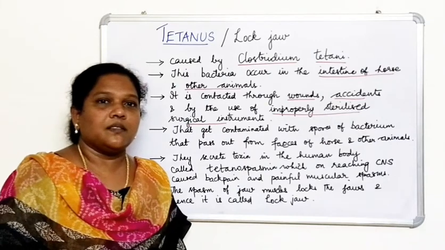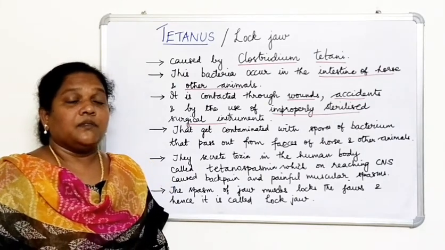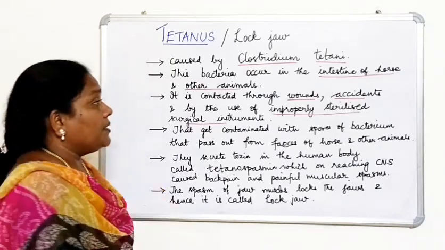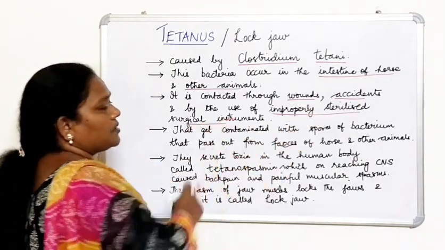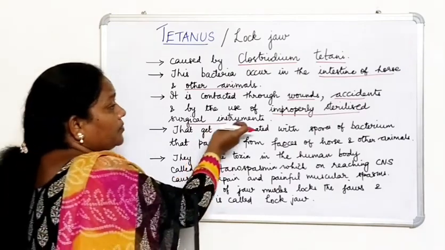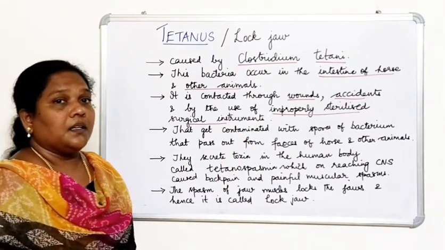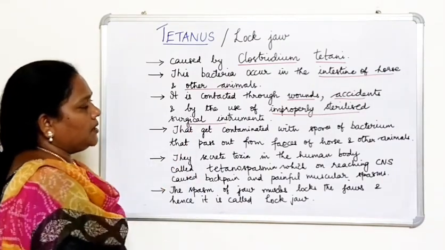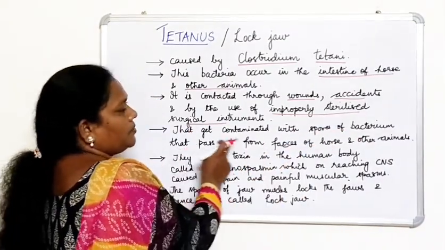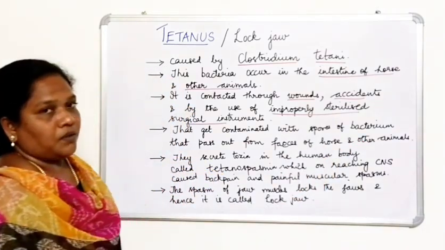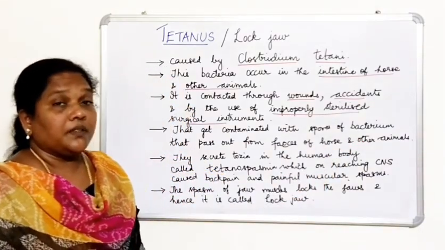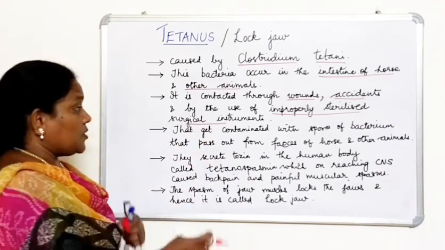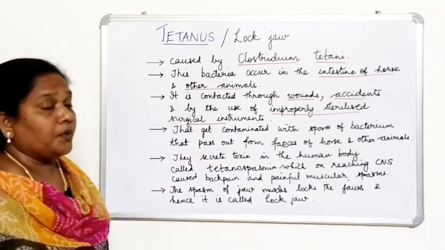Before, we didn't use sterilized instruments, but nowadays we use only sterilized instruments. Even so, if sterilization is not done properly, the disease can be transmitted with the help of improperly sterilized instruments. These get contaminated with spores of the bacterium that pass out from the feces of horses and other animals. So these spores can be transmitted when they enter into the human body.